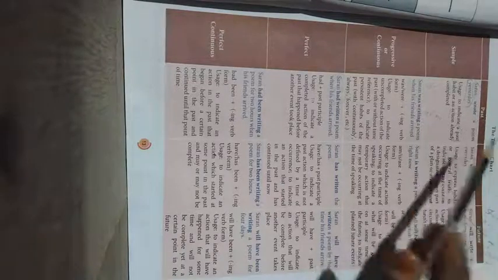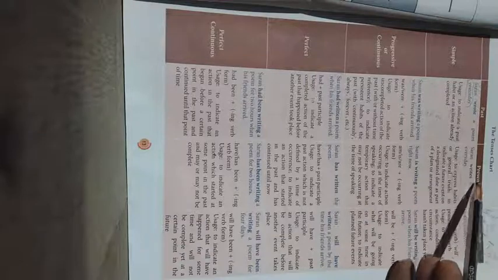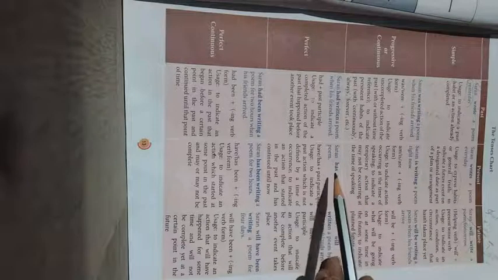See, two things you have to know very clearly. If you come across past perfect, then only and only had you have to use. Same way, if you come across the present as well as the future, you have to go for have or has according to the subject. The singular subject carries the singular verb. If the plural subject, apart from I, then you have to go for have.